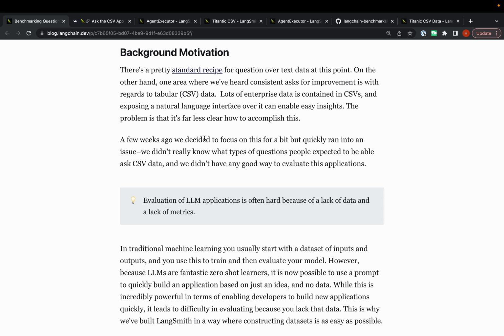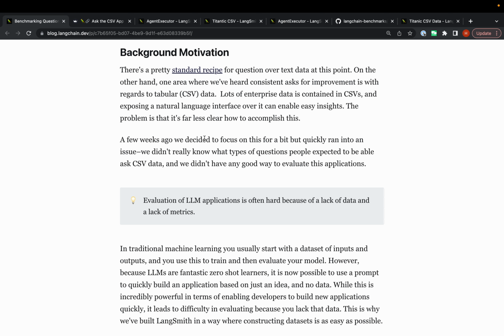So that's the basic motivation for why this problem, and why we're writing a blog post about it: we think this is pretty representative of a lot of tasks that people will do when they're trying to improve their own LLM applications. There are a lot of challenges here. The main one being we didn't really know how to even measure if we were improving it. And so a lot of the time that we spent was on gathering a data set to evaluate and then figuring out how to evaluate.